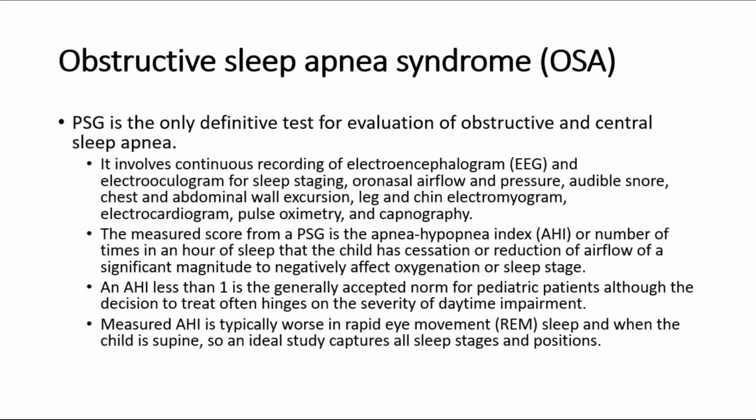An AHI less than 1 is the generally accepted norm for pediatric patients, although the decision to treat often hinges on the severity of daytime impairment. Measured AHI is typically worse in rapid eye movement sleep and when the child is supine, so an ideal study captures all sleep stages and positions.